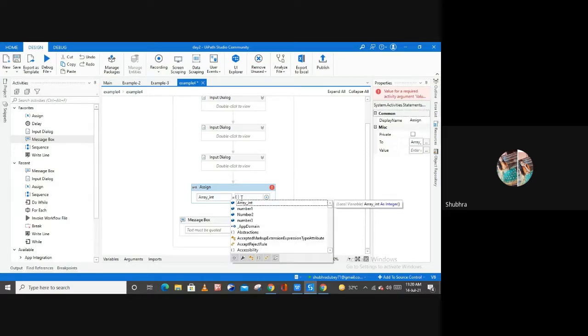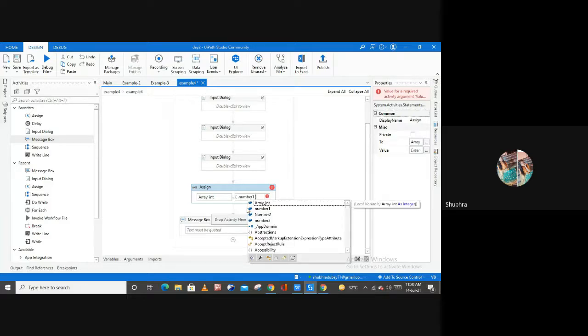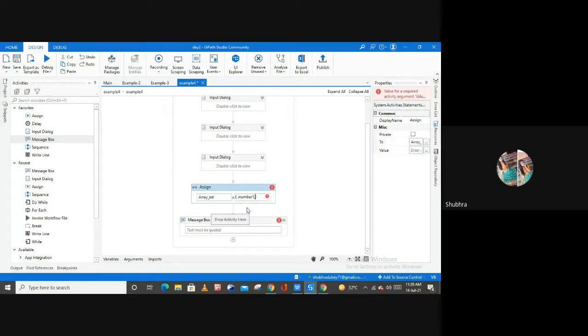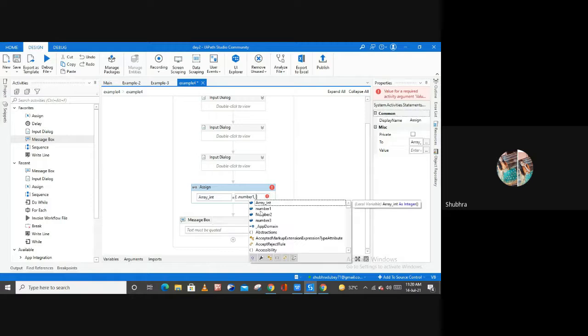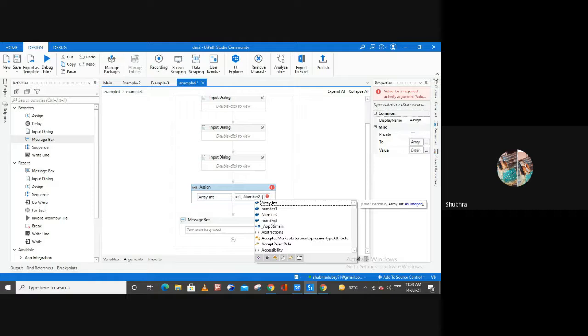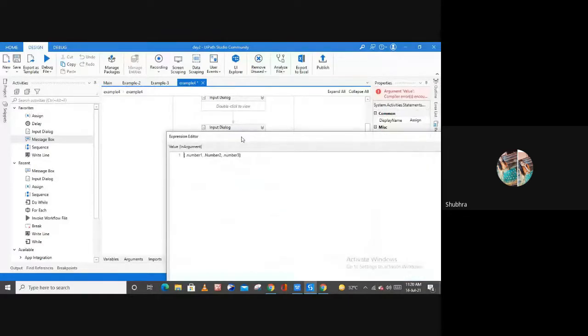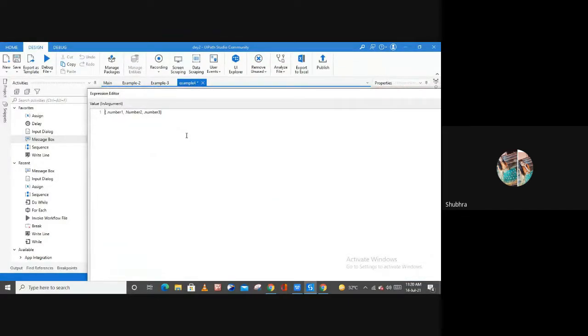Hit enter, hit space, and then you will be able to get these properties. From here I'm going to select my number 1, hit enter again. But before this, let me use a comma, hit enter again, number 2, comma, and number 3. And now let me open it from here, right? So as you can see, let me show you the expression. This is the expression, all your variables, number 1, number 2, and number 3.